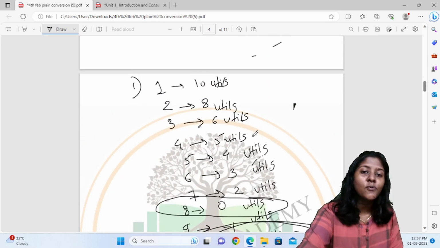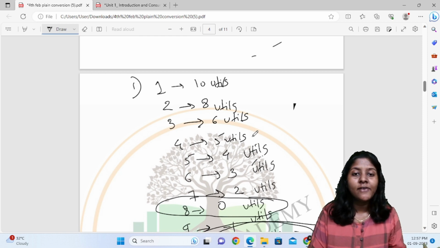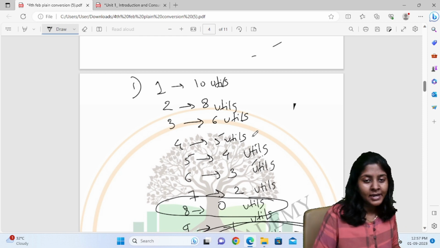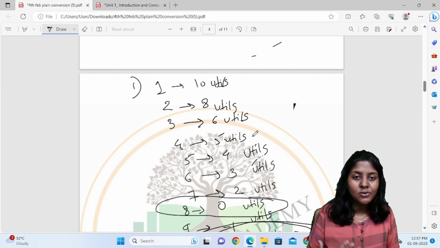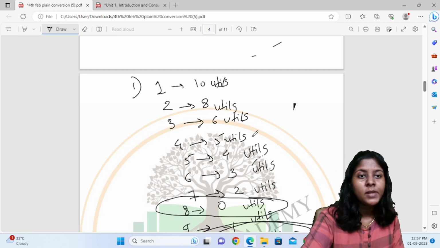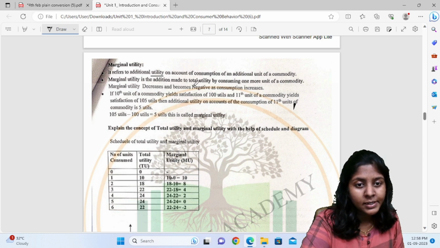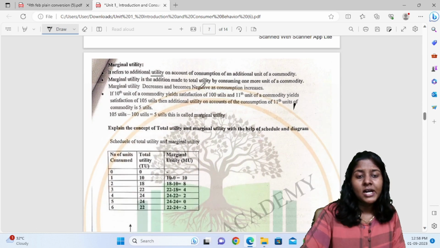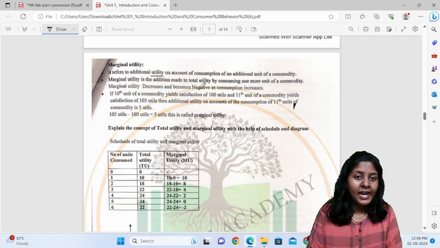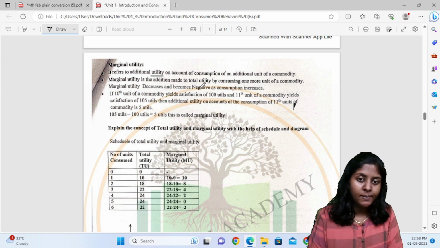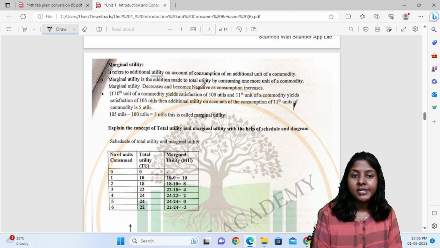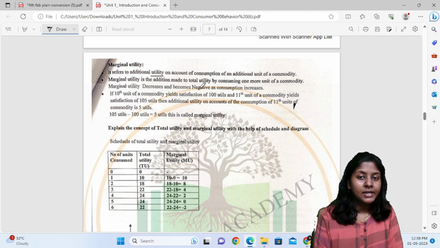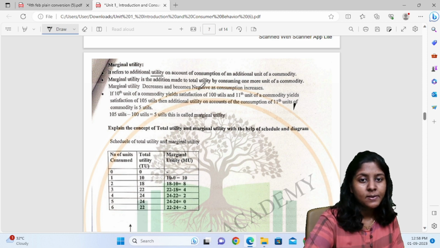Later you won't feel like eating the samosas anymore, because you are continuously consuming that particular good. So this is your marginal utility: the addition made to total utility by consuming one more unit of a commodity, and marginal utility decreases and becomes negative as consumption increases.